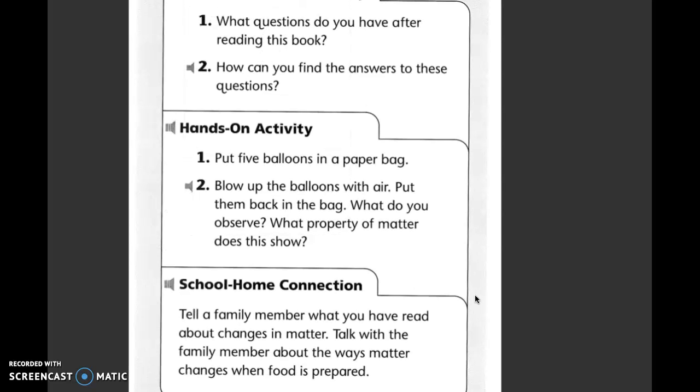I want you to think about your reading. On a piece of paper, I want you to write down what questions you have after reading this book. And then I want you to think, how can you find the answers to these questions?